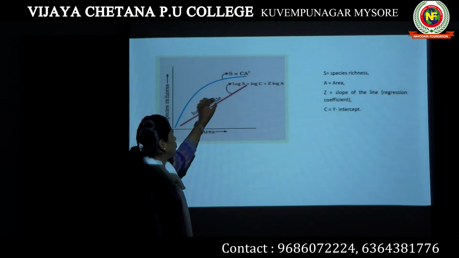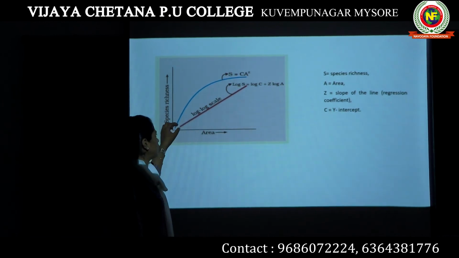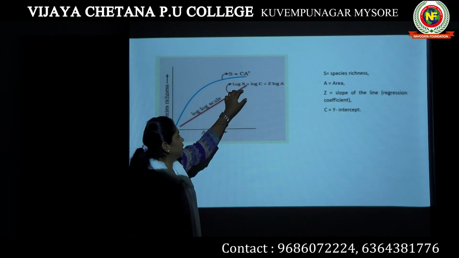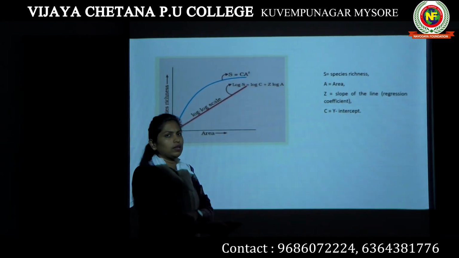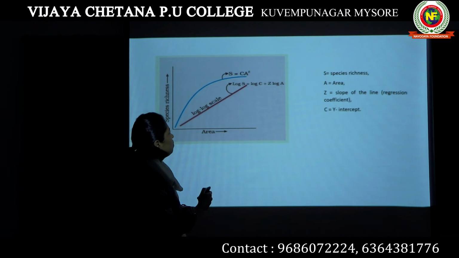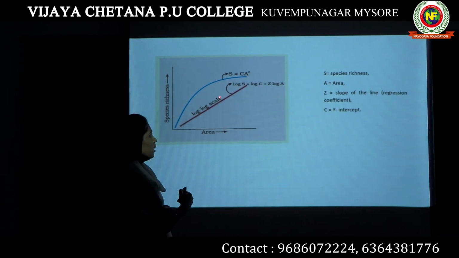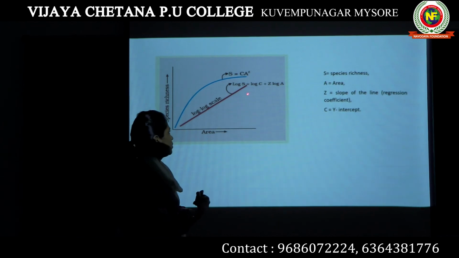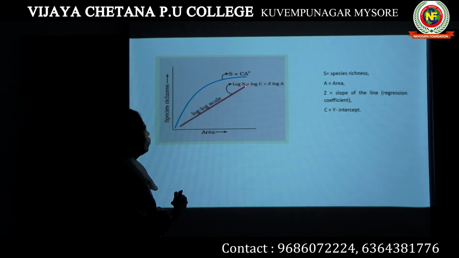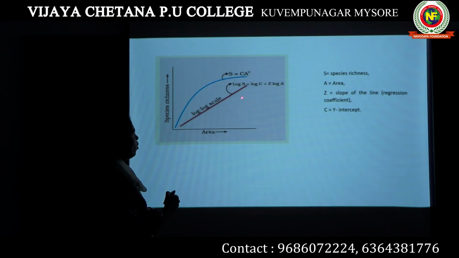If we frame a formula for this particular straight line, it is going to be log S = log C + Z log A. Log S is equal to log C plus Z log A. You know how to do a logarithm calculation. Now, what is S here? S is species richness. C, let's talk about one by one. S is equal to species richness. A is equal to area. Z is equal to the slope of the line.